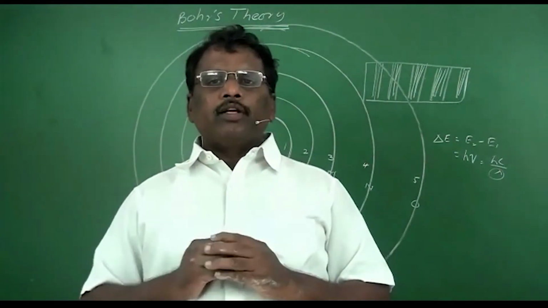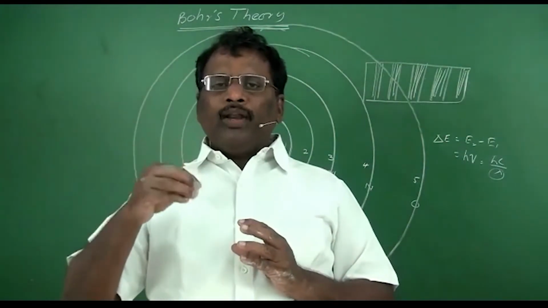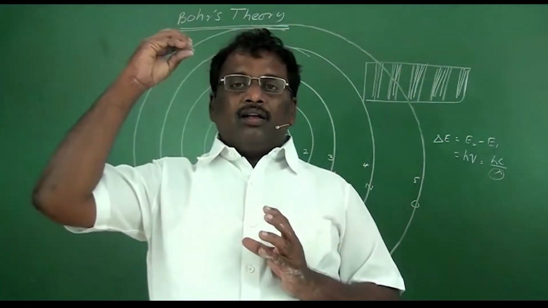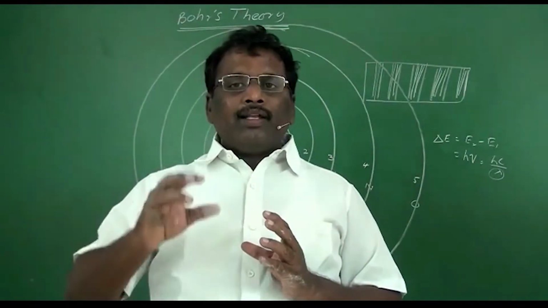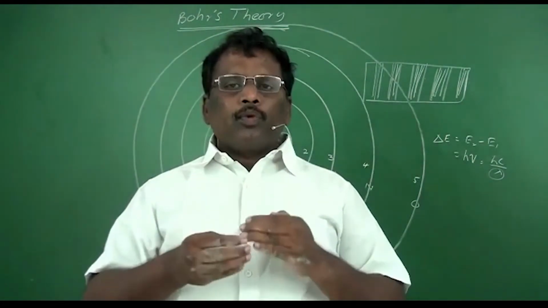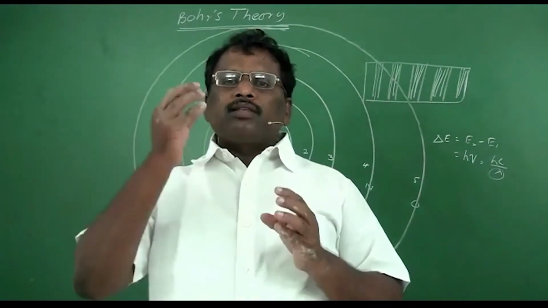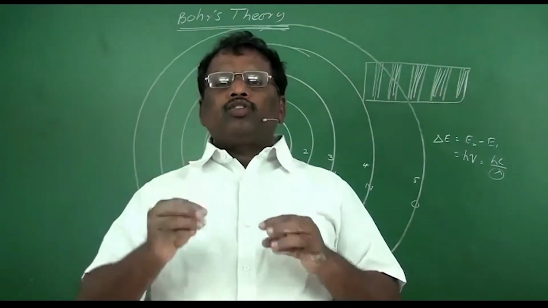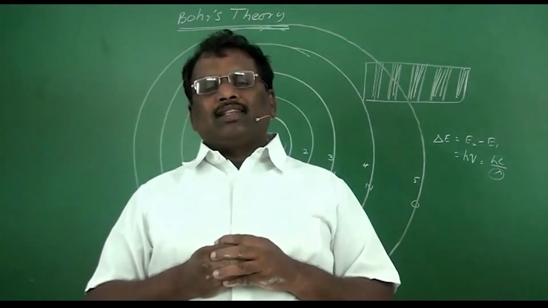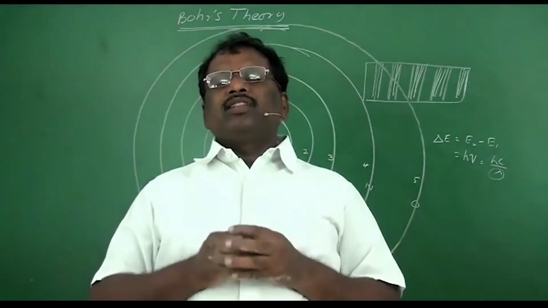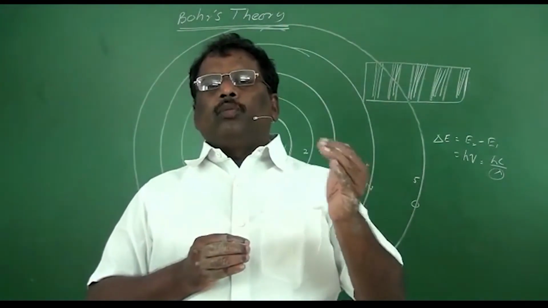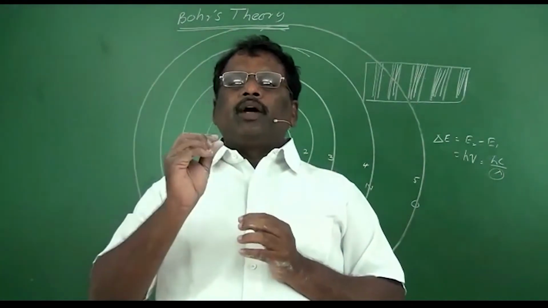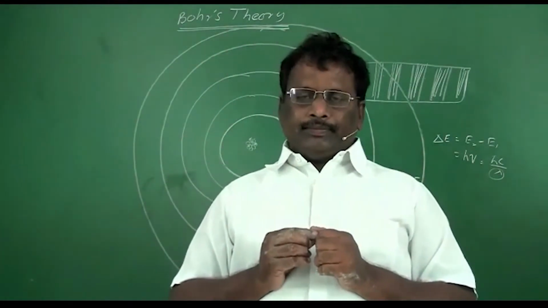But Bohr and Rutherford both had an idea that in addition to protons and electrons, some other mass with a neutral charge may also be present in these atoms. That's why we are using the term whole positive charge and mass concentrated at a minute point called the nucleus.